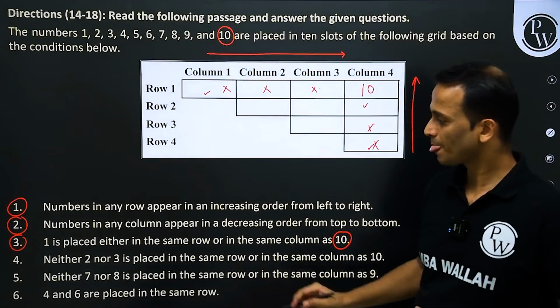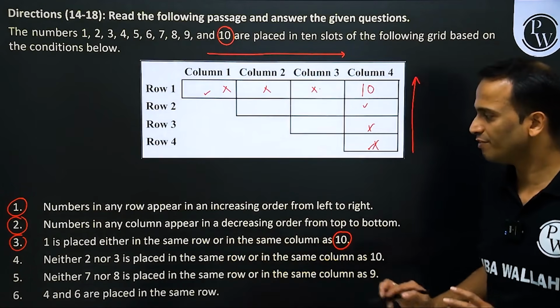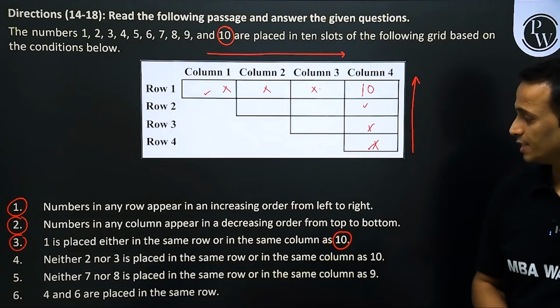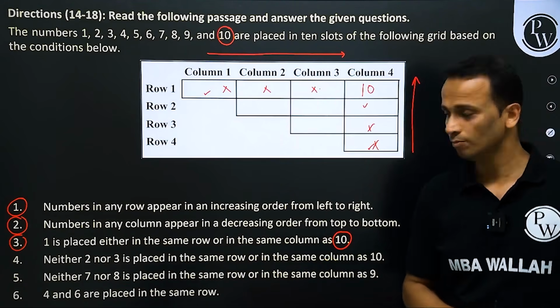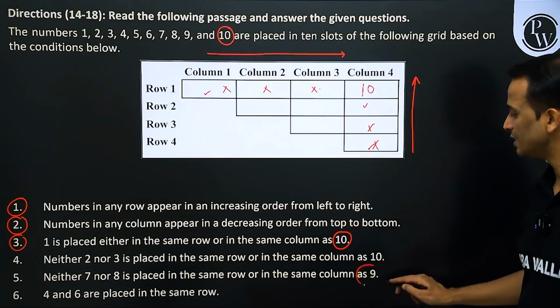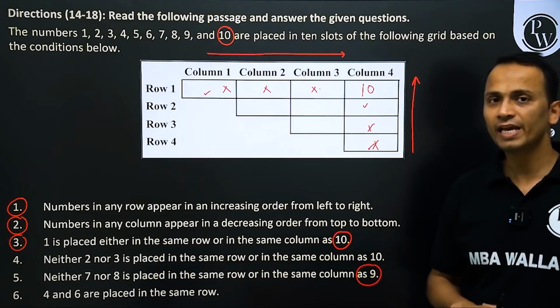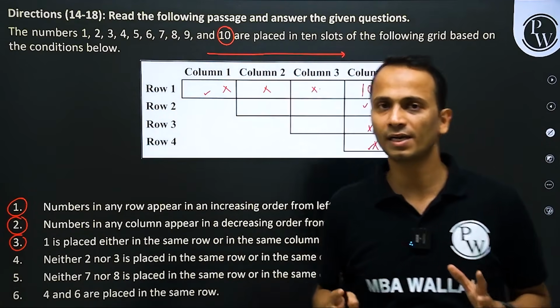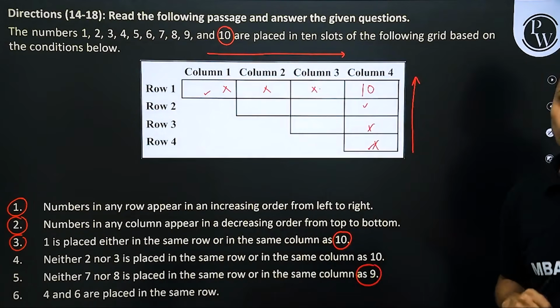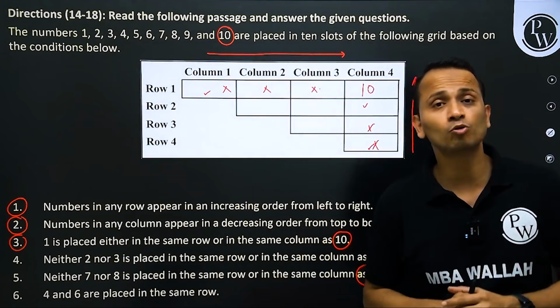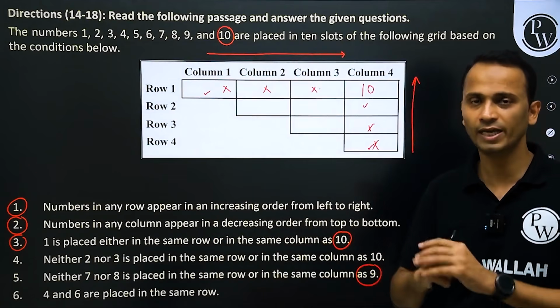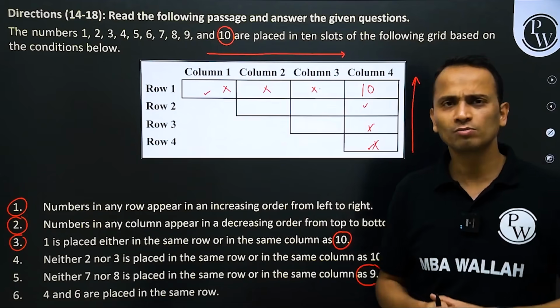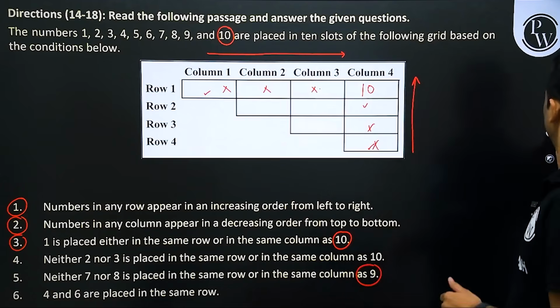Keep it in mind. Point number 4 is done. Point number 5. Neither 7 nor 8 is placed in the same row or same column as 9. So 7, 8 will be in a different row and different column as compared to number 9. All right. I don't know about number 9. I cannot say anything about number 7 or 8. Okay. So it's better to move on to the next condition. Perfect.